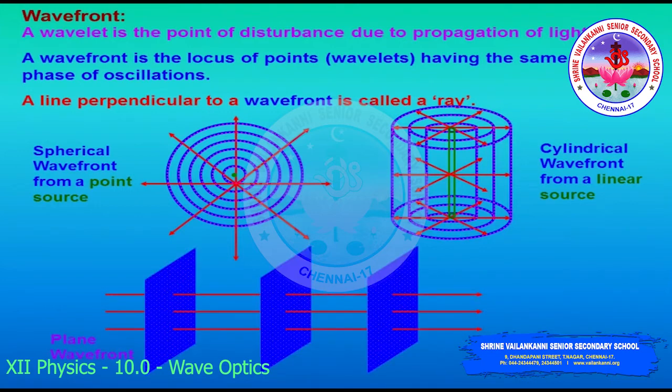And this diagram represents the plane wavefront. As a cylindrical or spherical wavefront advances, its curvature decreases progressively. So a small portion of such a wavefront at a large distance from the source will be a plane wavefront.